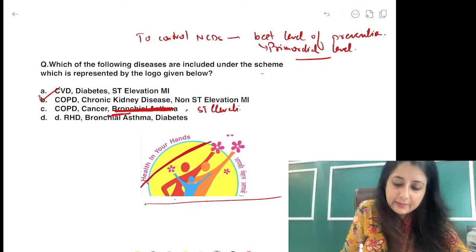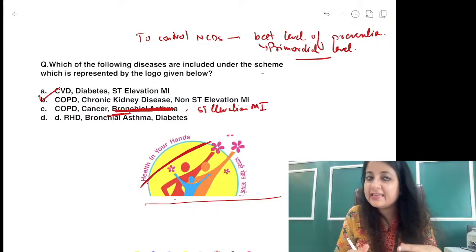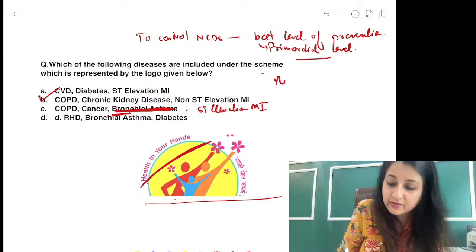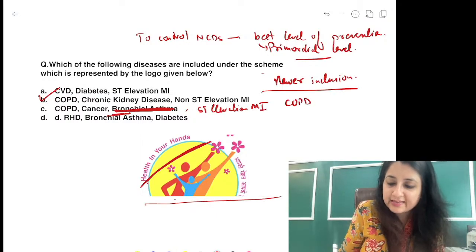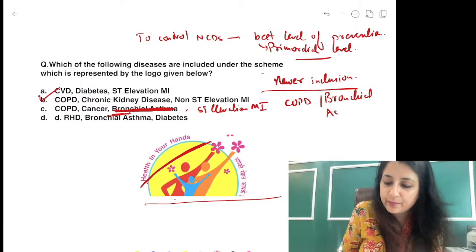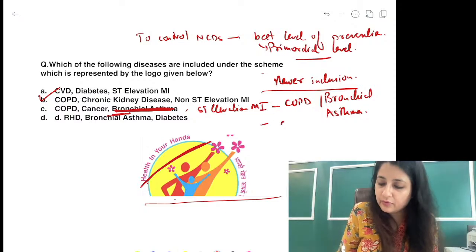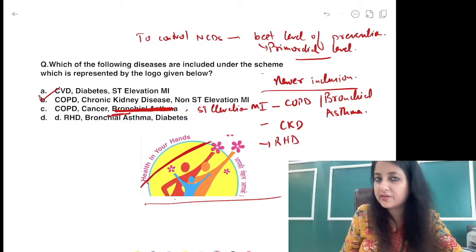Okay. Now see, what I wanted to tell you is that along with COPD, in the newer inclusions you could also go for bronchial asthma. Okay, COPD and bronchial asthma, both could be written, that's okay. Alright, we could go by both of that. We could go for chronic kidney disease. We will go for rheumatic heart disease following rheumatic fever infection.